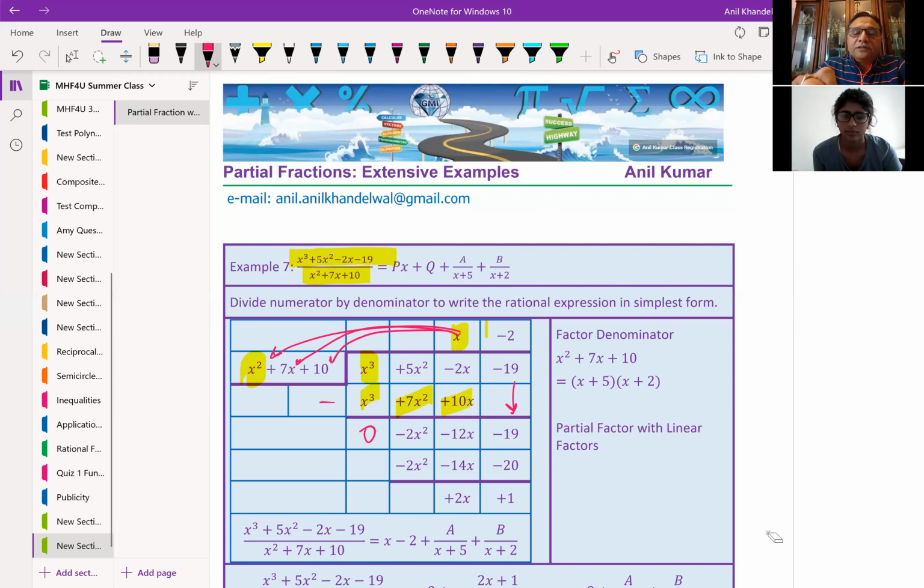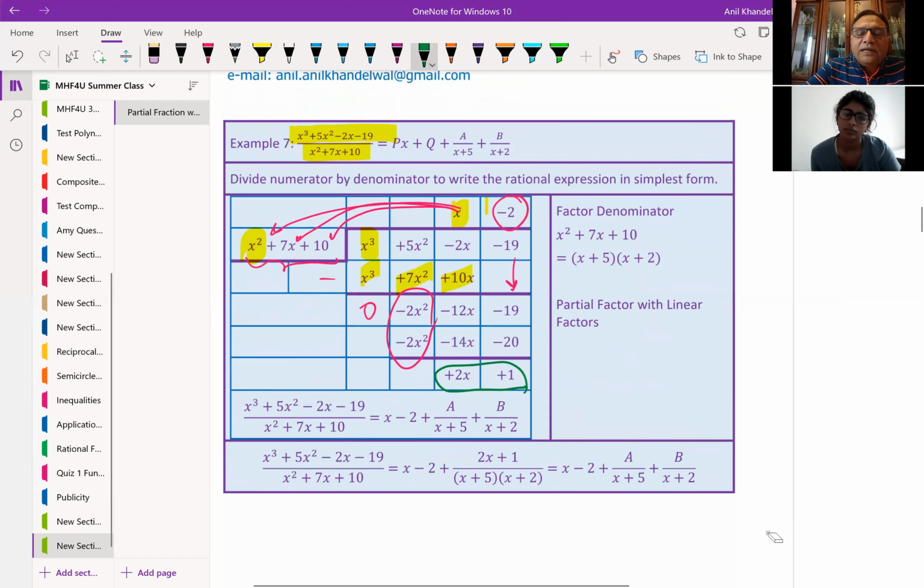And further, you can divide by minus 2, so these leading terms cancel away, minus 2x squared and minus 2x squared. You get minus 14x minus 20 when you multiply minus 2 by the given divisor. Write it down, take away, and you get a remainder. What is the remainder in our case? 2x plus 1.